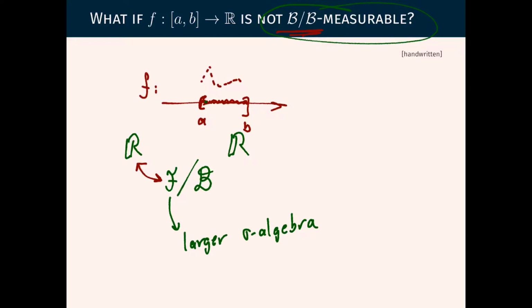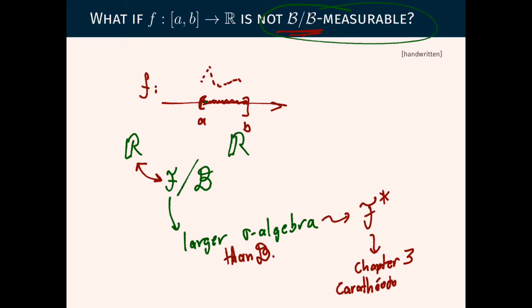So it's a larger sigma algebra, larger than B, and we can comfortably take this as the sigma algebra F star that we saw in chapter 3, when we talked about Carathéodory's lemma, or when we defined measurable sets for the outer measure M star.